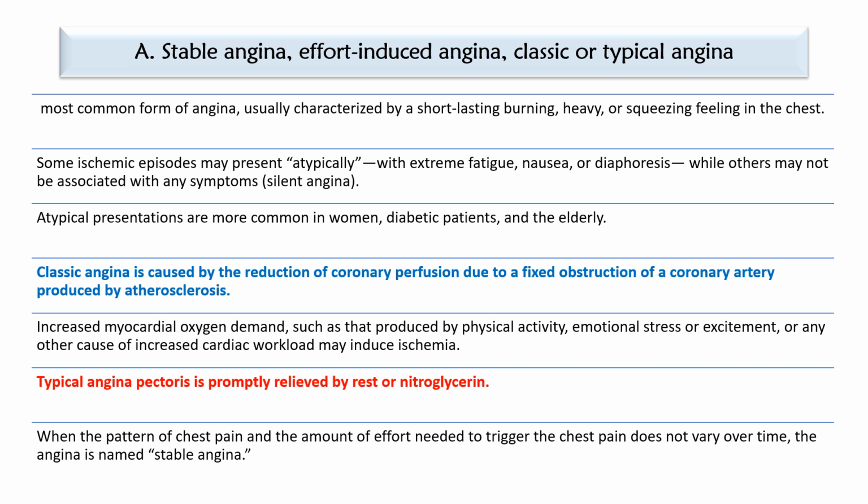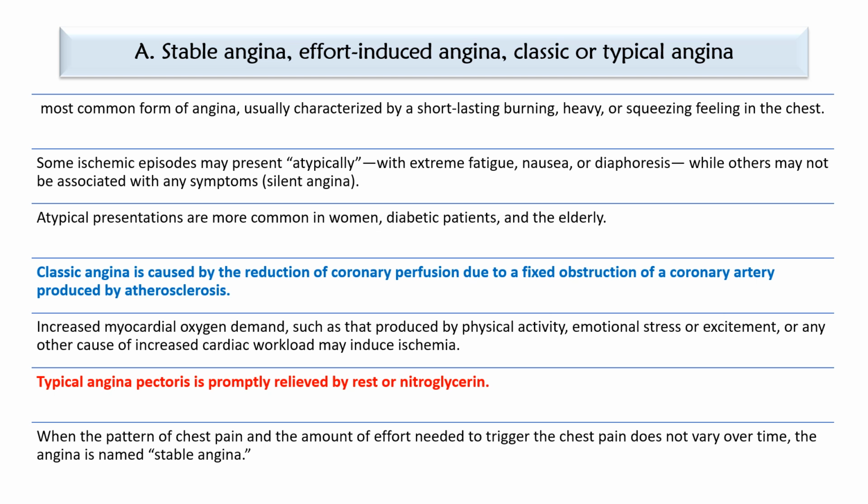So the first one, stable angina, which is also known as effort-induced angina, classic or typical angina. So from the word itself, it is clear. Stable angina is characterized by episodes of chest pain commonly associated with exertion or due to some exercise. It is the most common form of angina, usually characterized by a short-lasting burning, heavy or squeezing feeling in the chest. Some ischemic episodes may present atypically in the sense with extreme fatigue, nausea or diaphoresis, while others may not be associated with any symptoms, which is known as silent angina. Atypical presentations are more common in women, diabetic patients and the elderly.